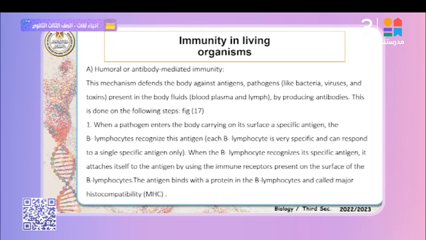When the pathogen enters the body, carrying on its surface a specific antigen, the B lymphocytes recognize the antigen. Each B lymphocyte is very specific and can respond to a single specific antigen only. When the B lymphocyte recognizes its specific antigen, it attaches itself to the antigen by using immune receptors present on the surface of the B lymphocytes. The antigen binds with proteins in the B lymphocytes called the major histocompatibility complex, MHC.